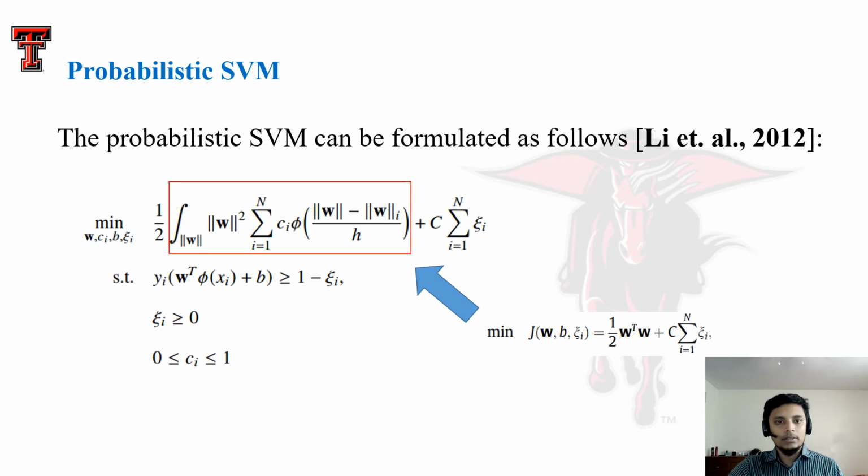In PSVM, the objective function is to minimize the expected value of the separating margin using the PDF of the inverse of the separating margin, which is calculated from the dataset. You'll find more details in the cited paper. As for the constraints, PSVM follows the standard SVM.